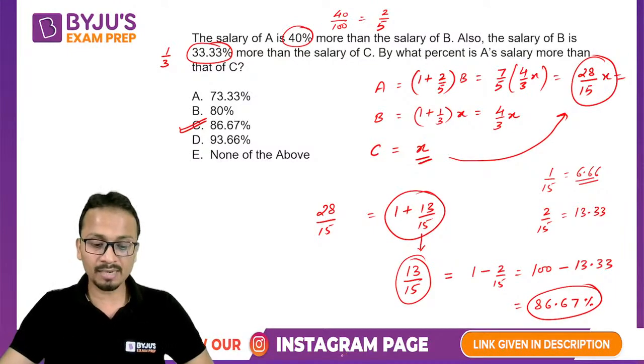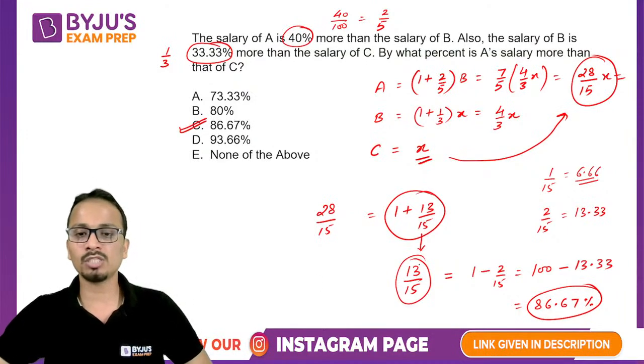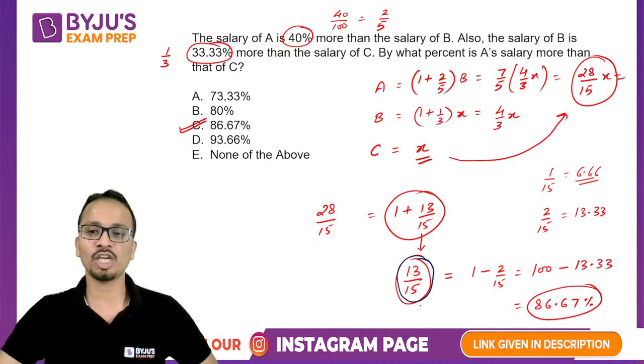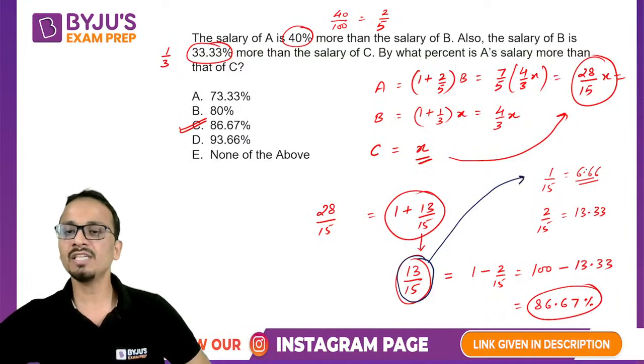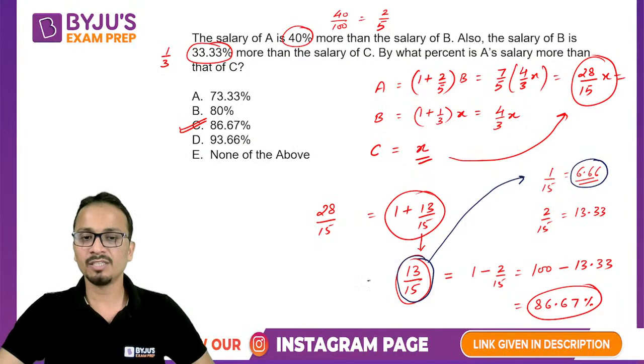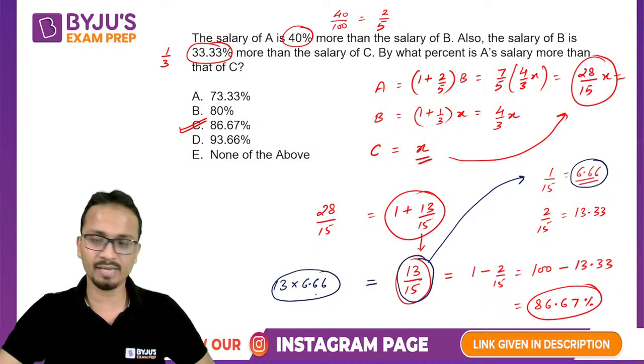Yes, Aishwarya, I'll repeat the last part. In the last part, I need to convert this into its percentage equivalent. One way is 1 by 15 is 6.66, so 13 by 15 will be 13 multiplied by 6.66. But this type of calculation will take a lot of time.